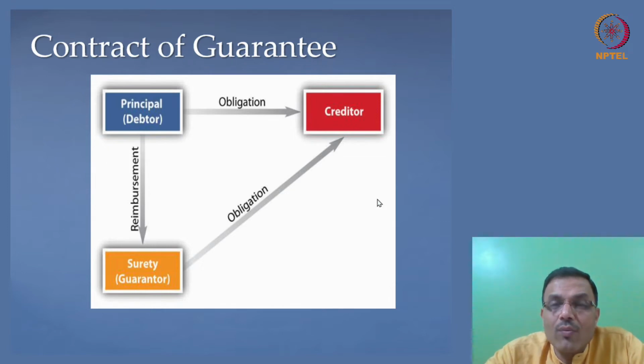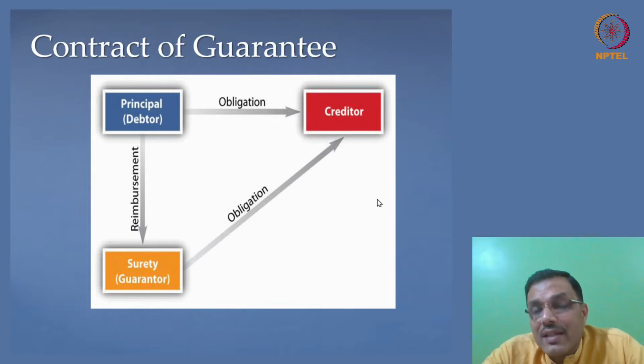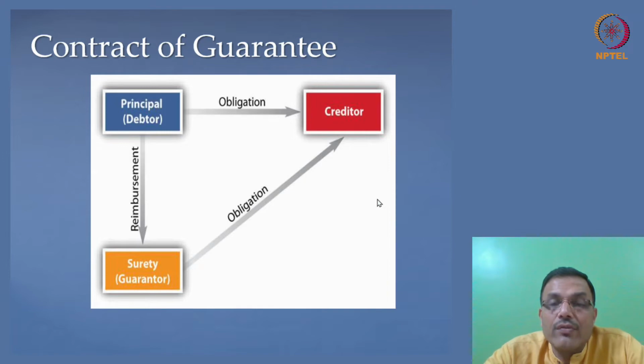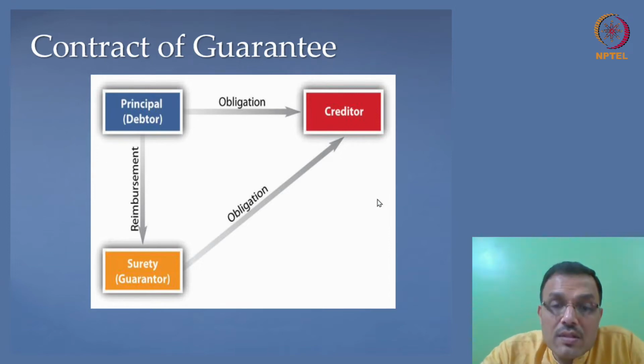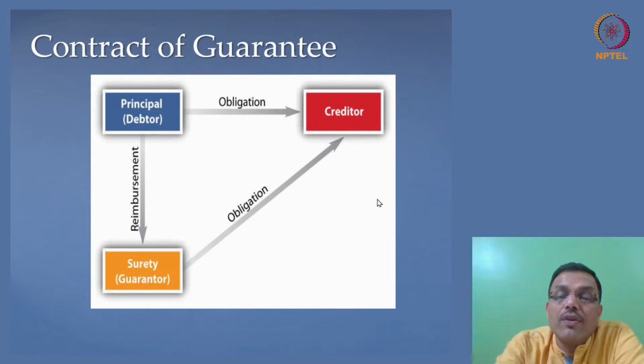Interestingly, creditors today want a kind of plan B in place. So they tell the debtor, look, we are willing to give you a loan. Fine, you should keep something as security, be it mobile property or immobile property. But we also want a person to stand as a guarantor for you. This could be an additional condition, a backup plan for the creditor to recover his loan. So the creditor imposes this condition, saying that unless a guarantor or a surety, who is supposed to be a person in the eye of law, comes in, we will not give you this credit.